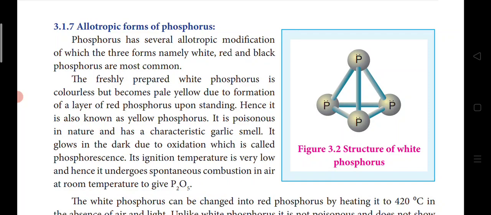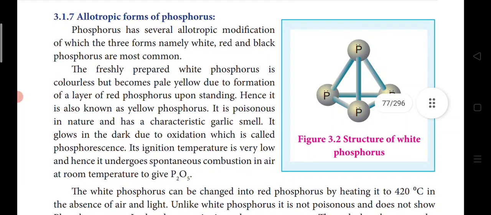We saw the structure of oxyacids of nitrogen. Around 6 structures, we discussed how to draw the structure in a simple way in last class. I hope you are all thorough in that now because that will definitely be asked in 2 mark or 3 mark questions. Today we are going to see allotropic forms of phosphorus.